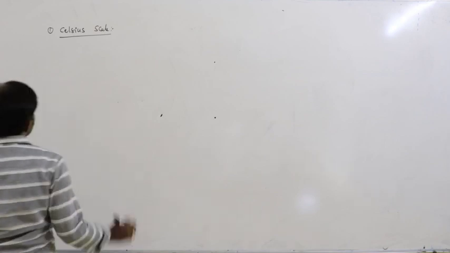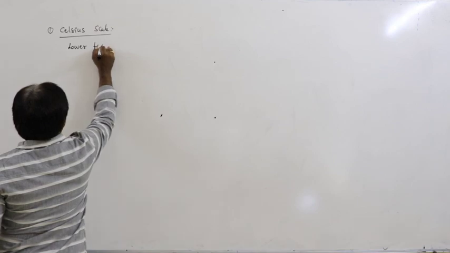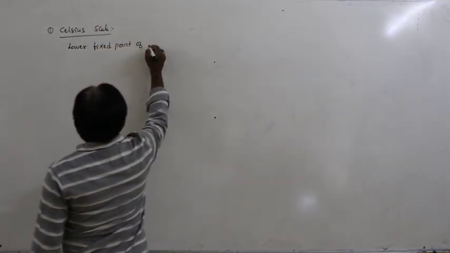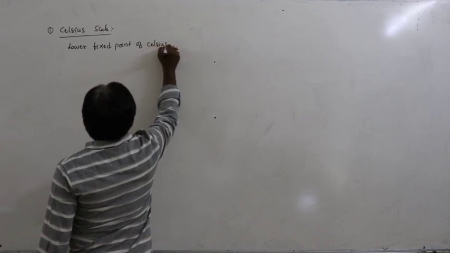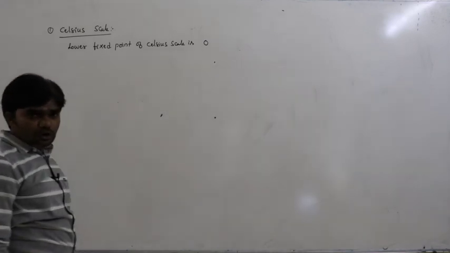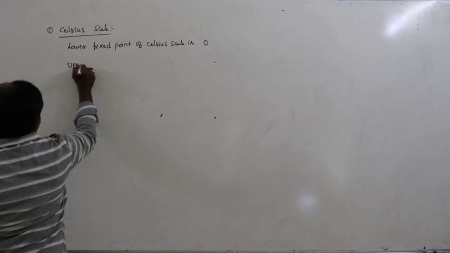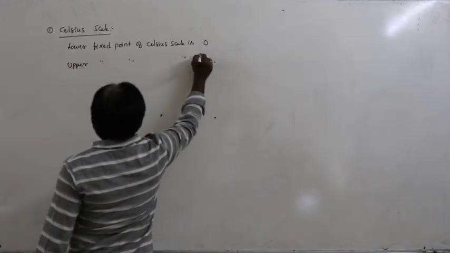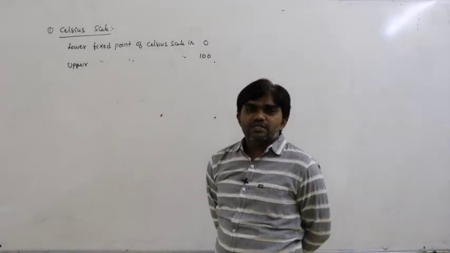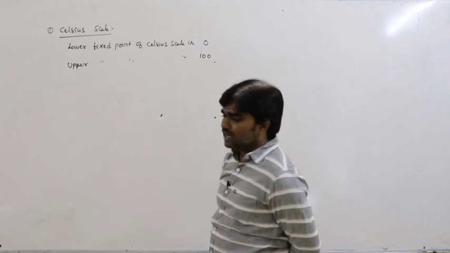The lower fixed point of the Celsius scale is 0 and the upper fixed point of the Celsius scale is 100.